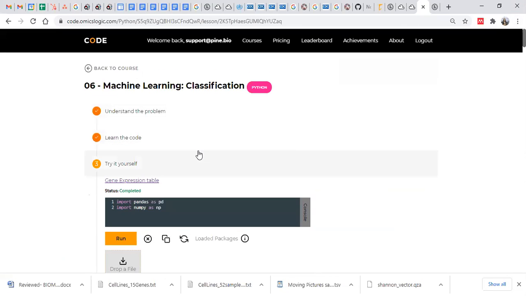To run any Python code on Codomics, first you need to download your expression table. So this is your gene expression table. Let's save this.